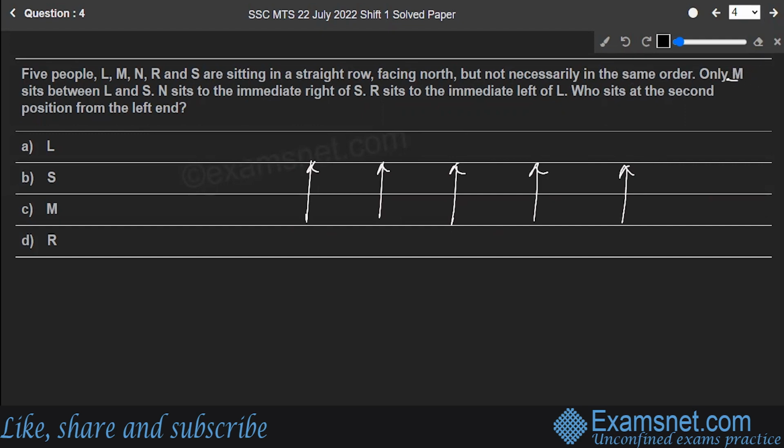Okay, first thing says only M sits between L and S. So I don't know what is the position of L and S, right? They may be anywhere. So till the time I'm ignoring these two. Only thing that I know is M is sitting between L and S. Okay, this is case one. I'll redraw. So this is the position of three friends only, first of all. Here is M.